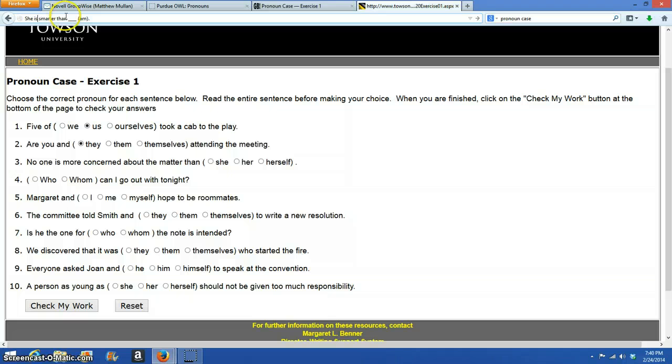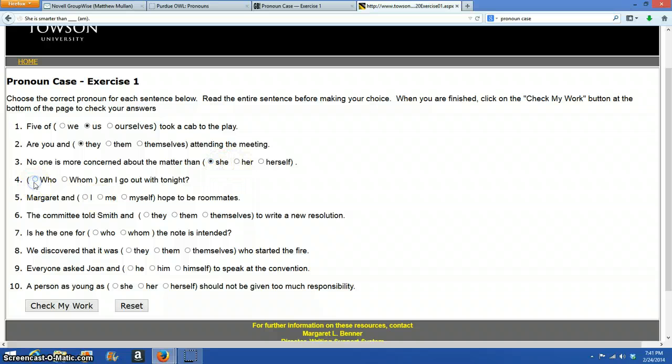Whenever it's as or than right here, you just go with the pronoun that would go here if there was an invisible word. So in this one, no one is more concerned about the matter than her. Well, if it was her, you'd ignore the fact that this says than or as, and than or as mean that there's supposed to be an invisible word at the end here. That doesn't need to be included in English. So no one is more concerned about the matter than she, the invisible word is. No one is more concerned about the matter than she is. So that's the answer: no one is more concerned about the matter than she, period.